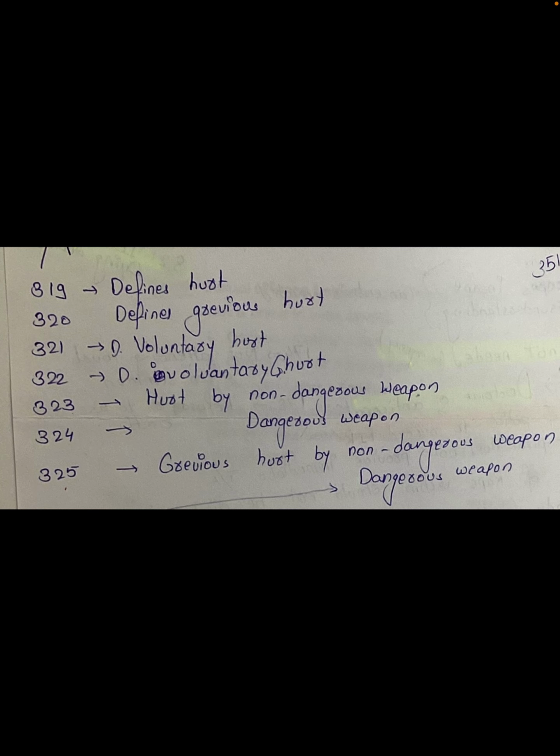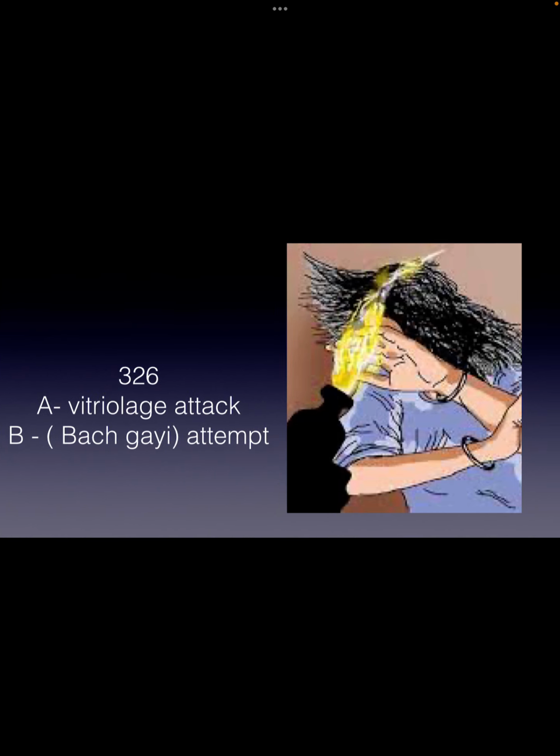325 and 326 represent the grievous hurt, for the non-dangerous, and the even number representing the dangerous weapon. Then 326 is very important. I had recently told you that 326 is an even number, that is dangerous, and it comes under grievous hurt. Therefore grievous hurt caused by a dangerous weapon is 326. It is divided further into A and B.